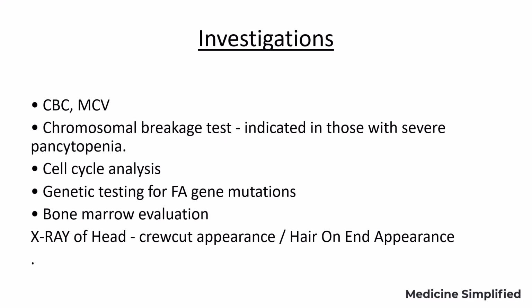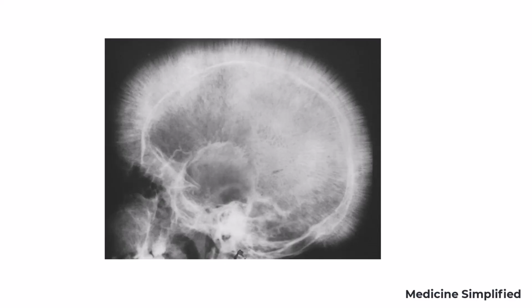Coming to the investigation, first is CBC and MCV to diagnose pancytopenia, chromosomal breakage test, which is indicated in severe pancytopenia, cell cycle analysis, genetic testing for FA gene mutation, bone marrow evaluation, and skull X-ray, in which we can find crooked appearance or hair on end appearance, which is commonly seen in hemolytic anemias. Here is the skull radiograph where you can find spine or hair-like structures around skull. The patient is suffering from severe anemia.